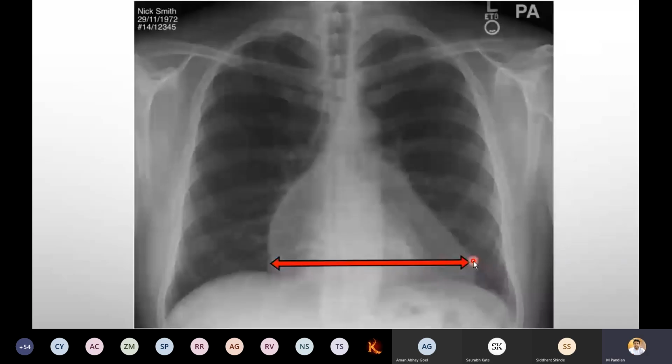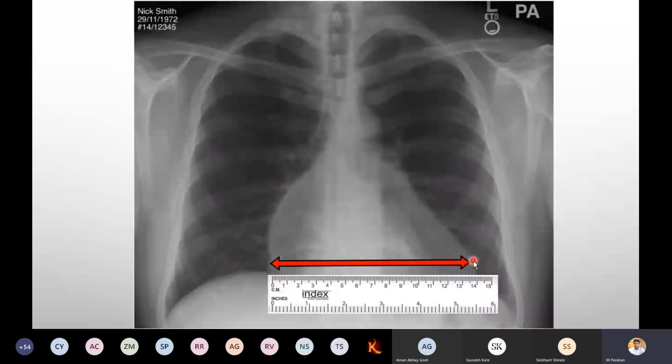Now the abnormal one. See here carefully. By looking only, we can come to know that enlargement is there. Still we have to measure it. Again you place the scale.